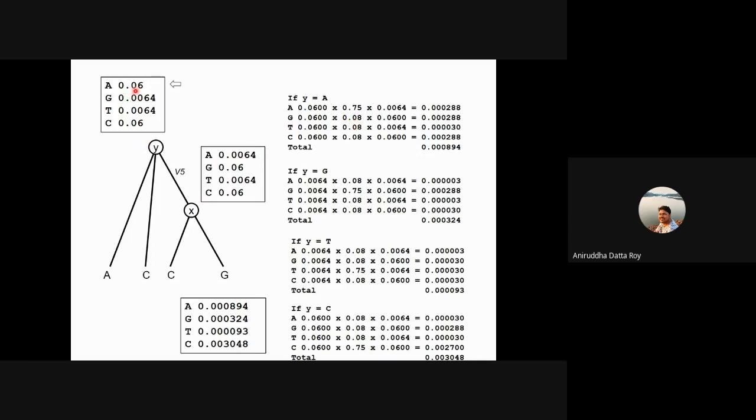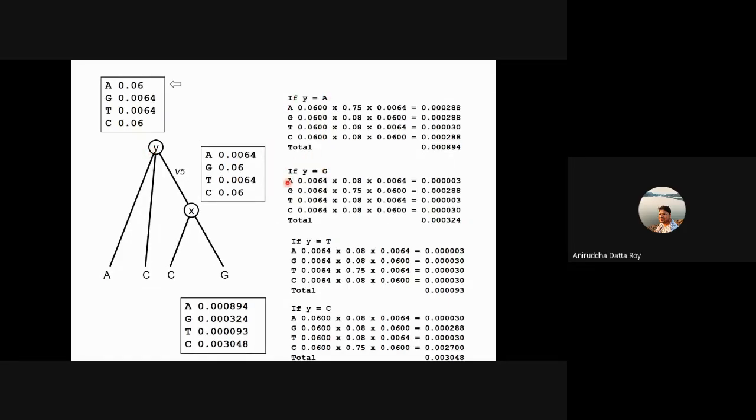So the prior probability that this is A is 0.06, that remains the same, times 0.08, which is Pij, times 0.06, which is the probability that this is a G. So similarly, you do it for all possible states of X, right? Now remember, we have done this for all possible states of X, assuming that Y is A.